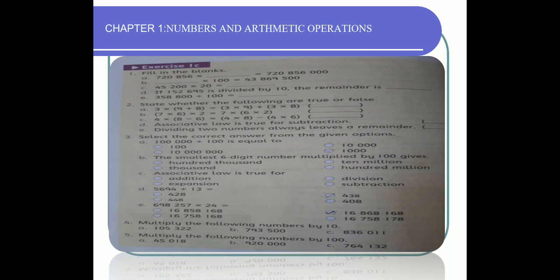Exercise 1C, question number 1, fill in the blanks. What you have to do, simple multiplication questions are given. You have to multiply the numbers and you will come to know the answer. Question number 2 is state whether the following are true or false. What you have to do, simply solve these questions. Question number 3 is select the correct answer. Question number 4 is multiply of the following numbers by 10. Question number 5, multiply the number by 100.